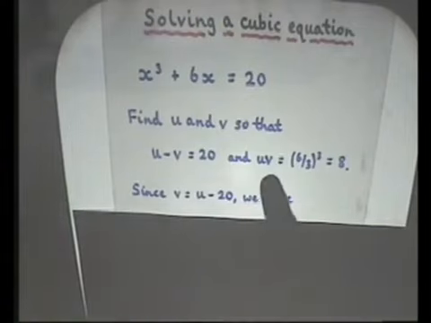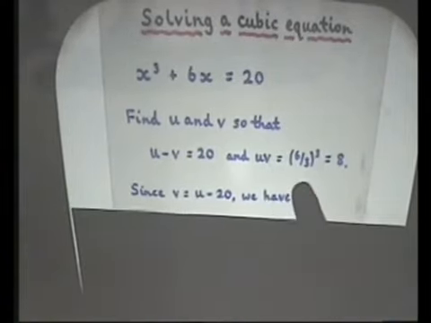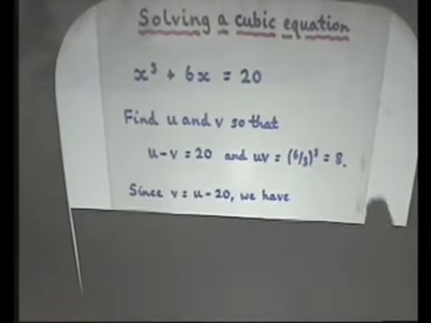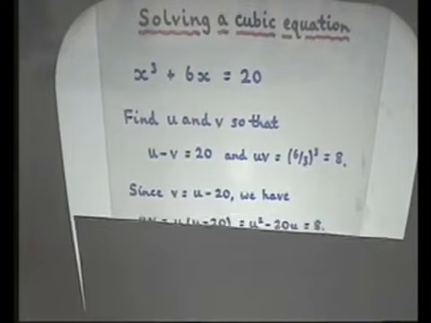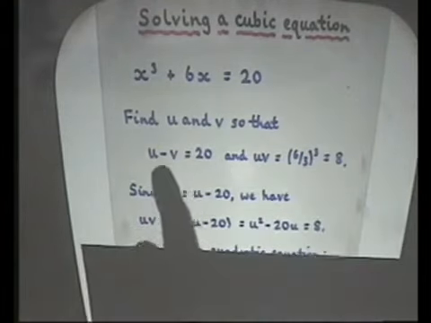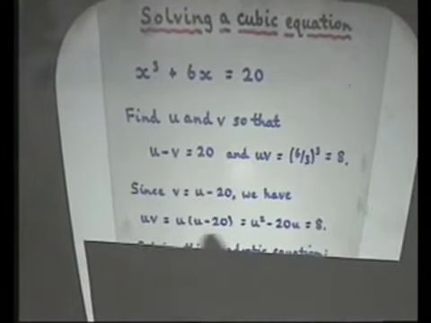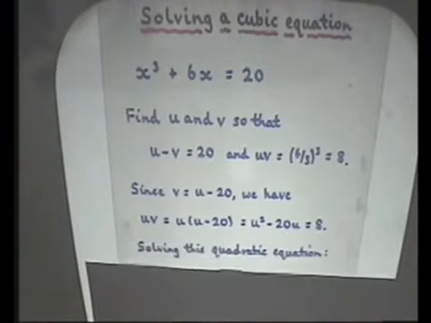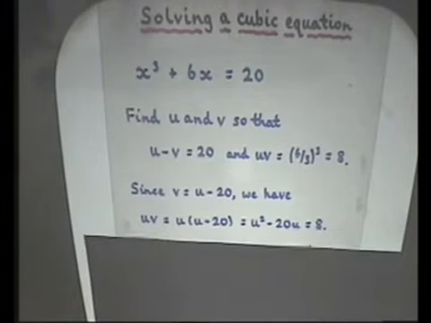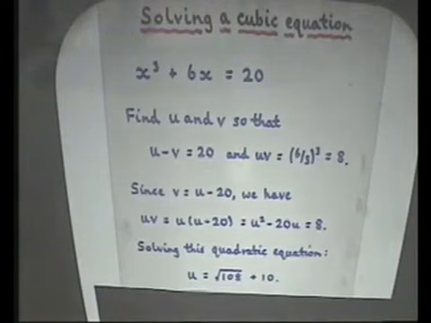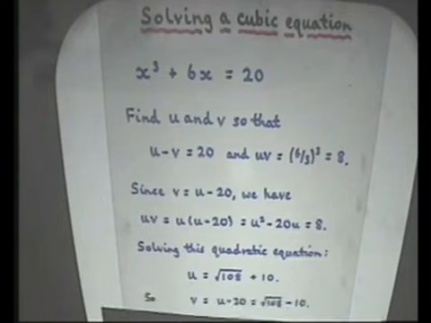But essentially, uv is a third of 6, that's 2 cubed, which is 8. So you've got u minus v is 20, uv is 8. Now this is the sort of simultaneous equations that the Babylonians had been able to solve 2,500 years earlier. Essentially, you put v as u minus 20, shove it in here, and at the end of the day, you'll get a quadratic equation in u, which you can solve, and you get u is square root of 108 plus 10, as you'd expect, and v is square root of 108 minus 10.